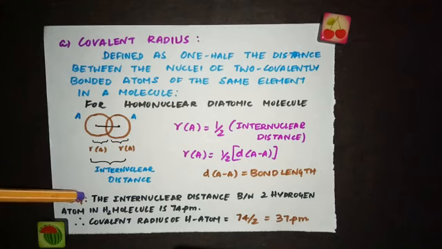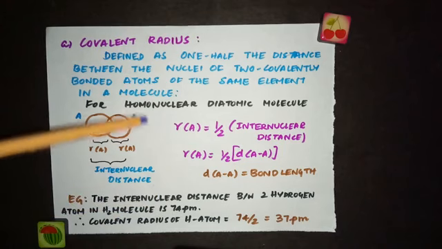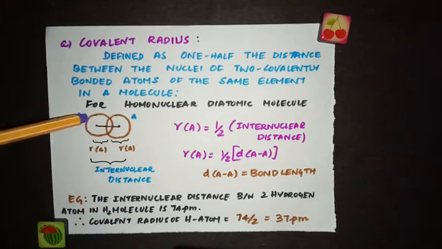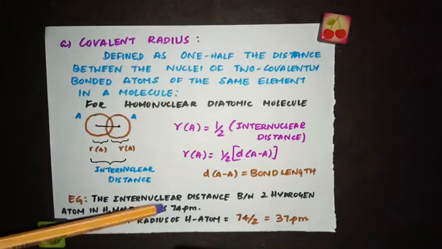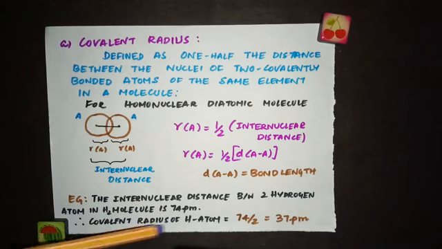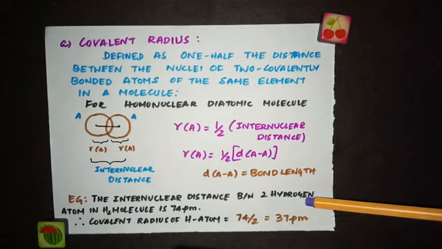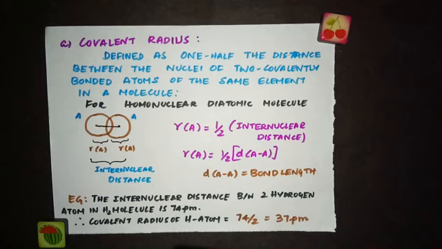Now, let's take an example. Here we are taking the example of the hydrogen molecule. The internuclear distance between two hydrogen atoms in a hydrogen molecule is 74 picometer. Let's take this to be a hydrogen molecule. These are the two hydrogen atoms. This internuclear distance for the hydrogen molecule is given as 74 picometer. Now, if I want the covalent radius of the hydrogen atom, then that would be equal to 74 divided by 2, that gives me 37 picometer. So the covalent radius of a hydrogen atom is 37 picometer. So this is the covalent radius.